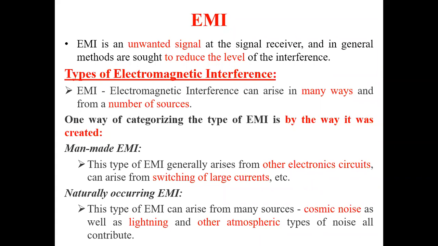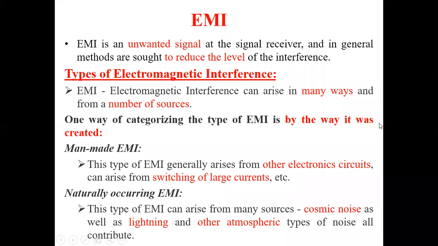Coming to the types of interference, electromagnetic interference may be of many kinds from many sources. So let us categorize it based upon different things. The one way is by the way it was created.